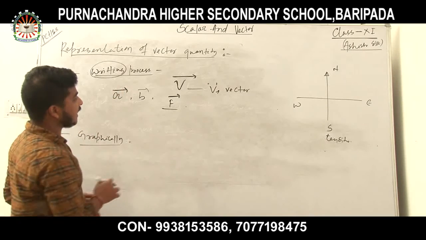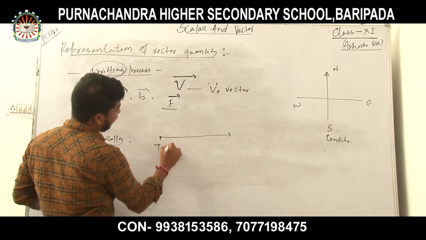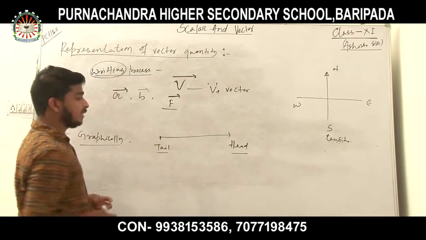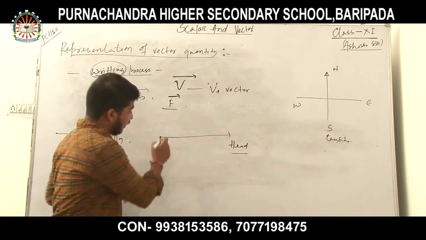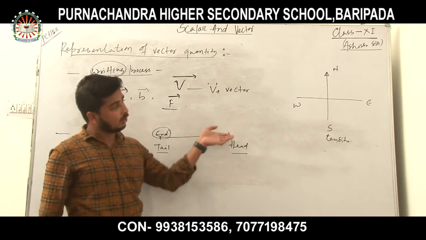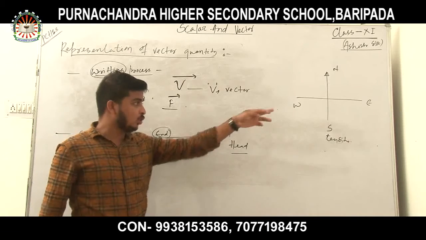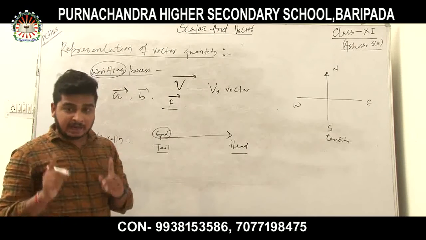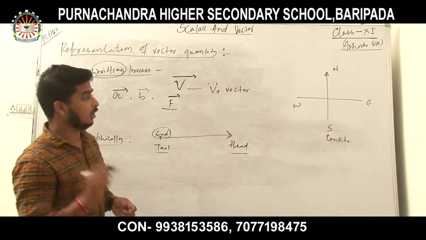In this arrow, this is the tail and this is the head. This is an end point, but it is not really an end point, as it can go to infinity. So this direction is towards east. So the arrow mark represents the direction of the vector quantity.